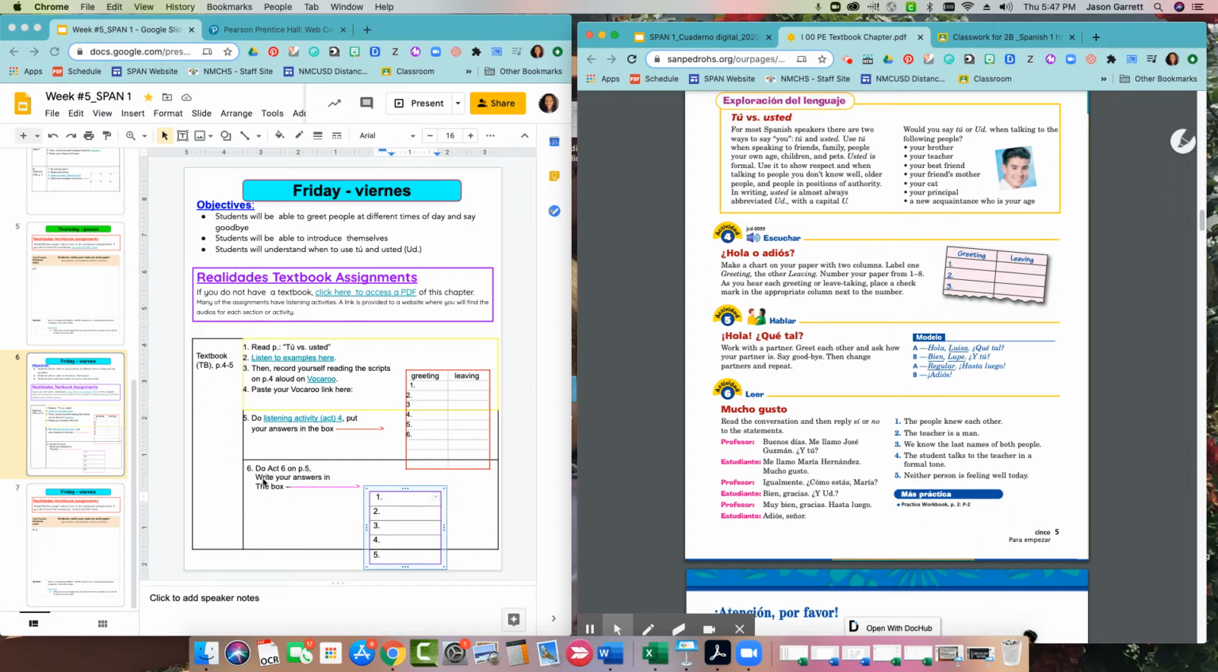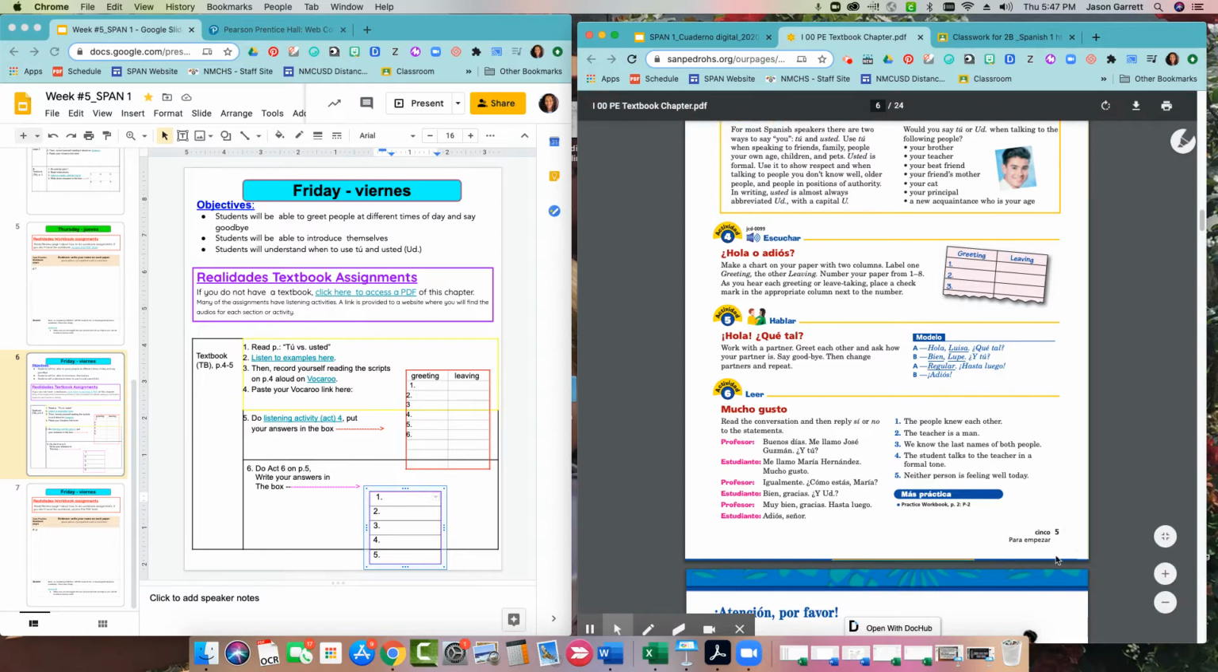Okay, so now we are on number 6, and it says do Act 6 on P5, on page 5. So here's Página 5, Actividad 6. Act 6 stands for Actividad 6. Mucho gusto. Read the conversation and then reply sí o no to the statements.